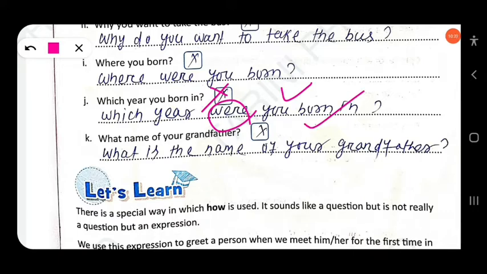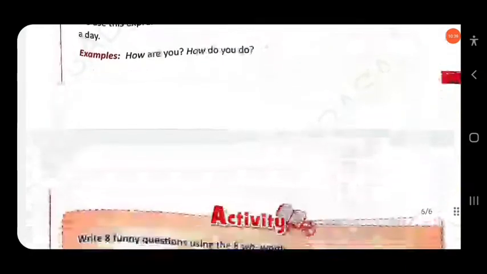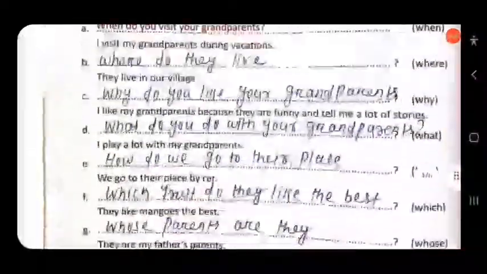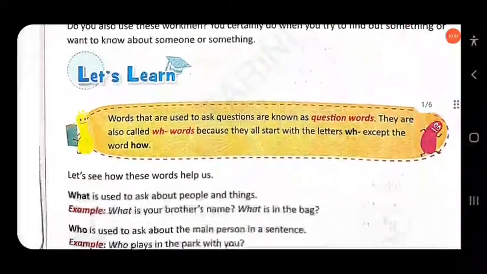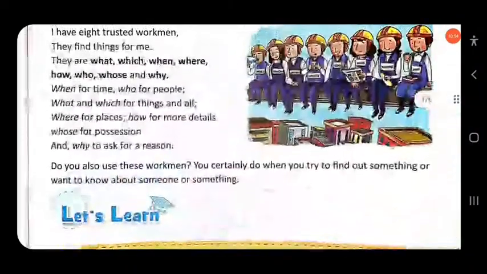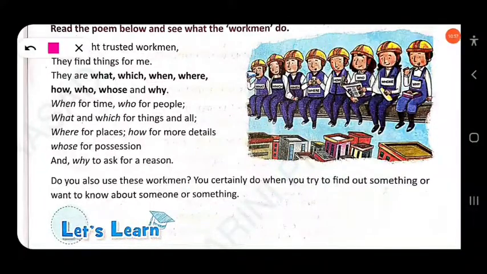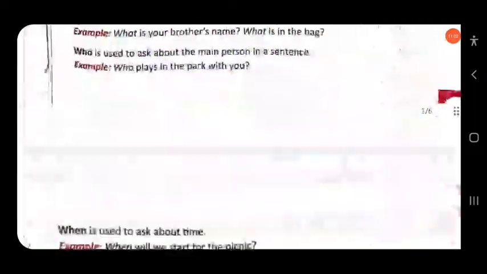Then next, what name of your grandfather? This is wrong. Okay, the correct one will be what is the name of your grandfather? Okay, clear? Then next here, revision, okay. The answers are already in the book. You can also put these words there: what, which, when, where and why, okay. You can use these words here.